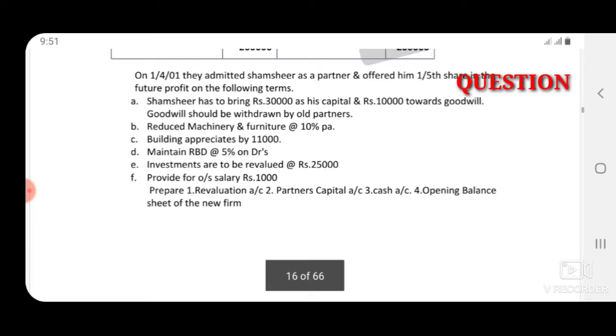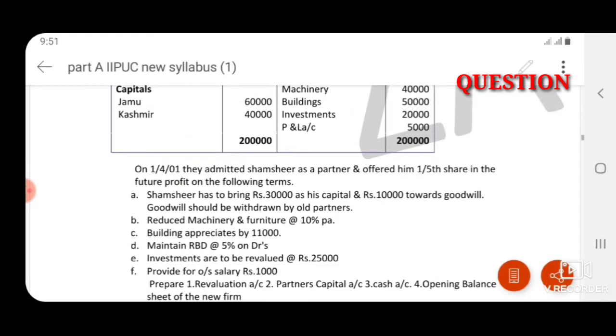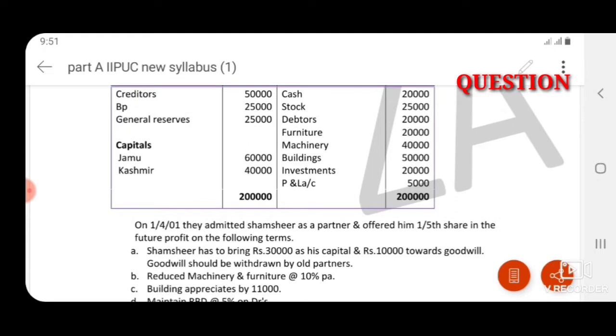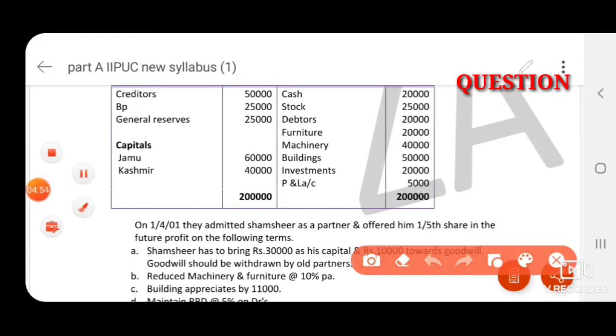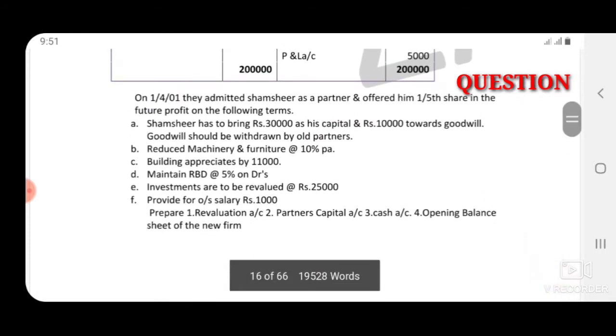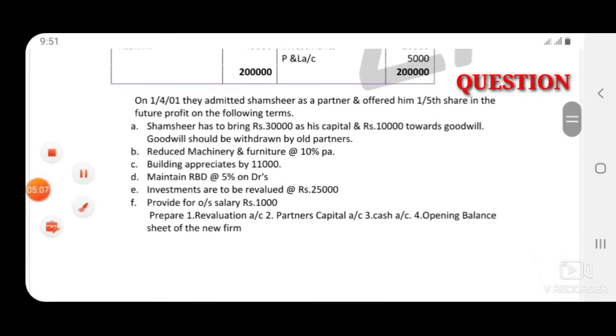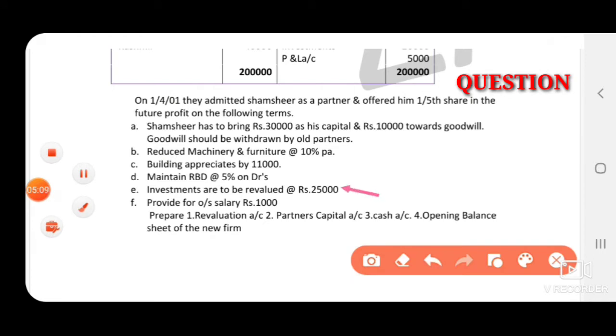So the adjustment value will be considered as the new value, and the balance sheet value will be considered as the old value. So the old value of investment is 20,000, and in the adjustment 25,000 is given. So 5,000 is an appreciation, and appreciation we have to record on the credit side.